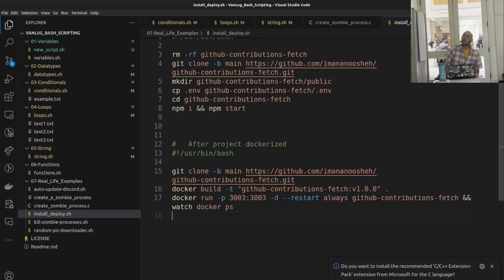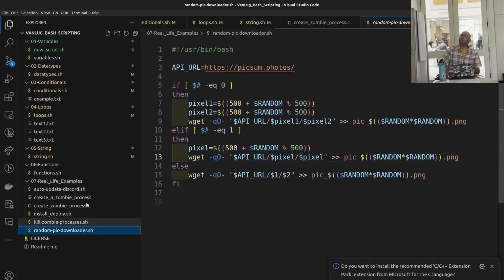Now it's just Dockerized, so easier. I just clone it, build the Docker image, and run it on the IPs the way I want. After it finishes, it runs the monitoring, docker ps, which shows the Docker processes, so I can monitor the status changing and make sure there's no error. Sometimes it gets stuck and keeps restarting, and I just need to make sure of that. That's another way.